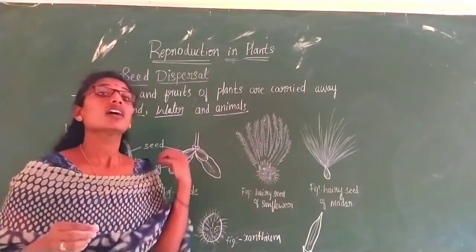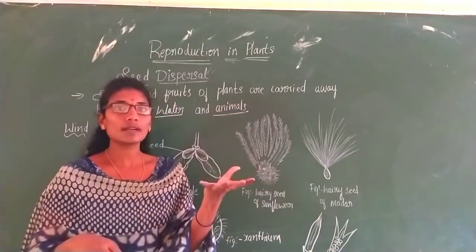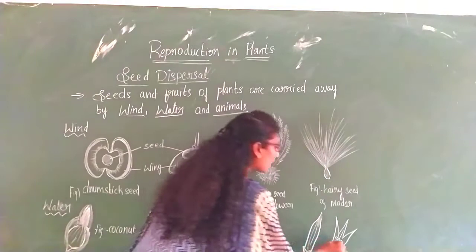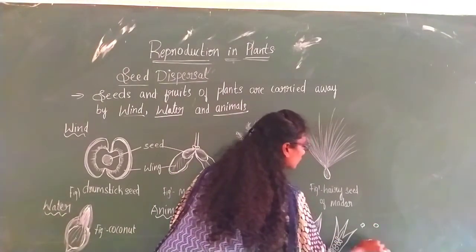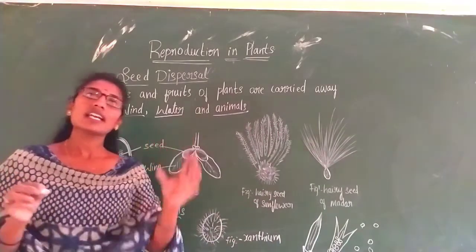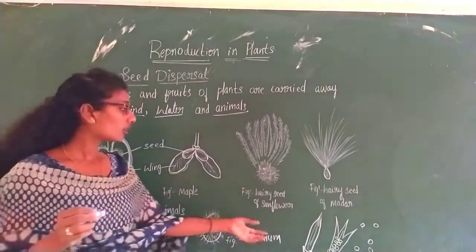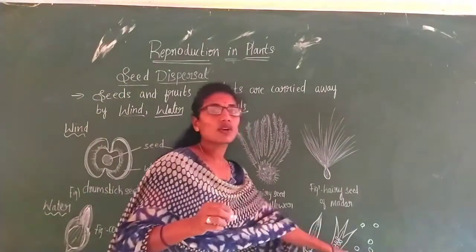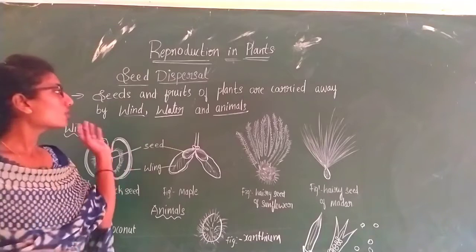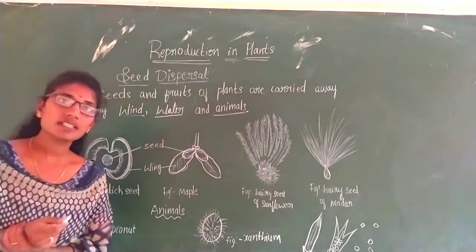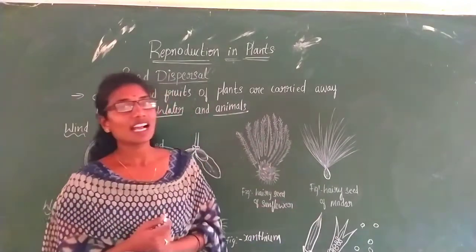When the lady's finger will grow up, suddenly what happens, it will give a sudden jerk. Okay, by that method also the seeds will be dispersed from one place to another place. So this is how the seeds are being dispersed by means of wind, water and by means of animals.